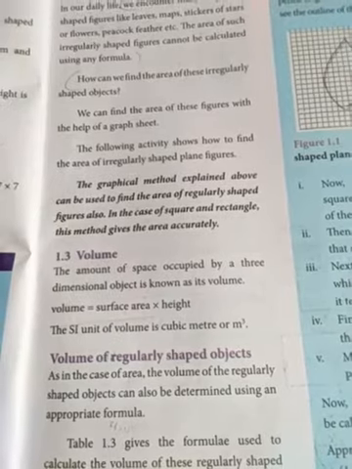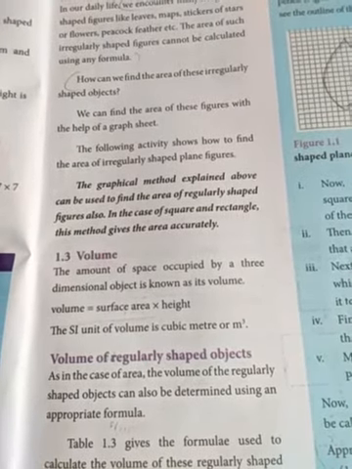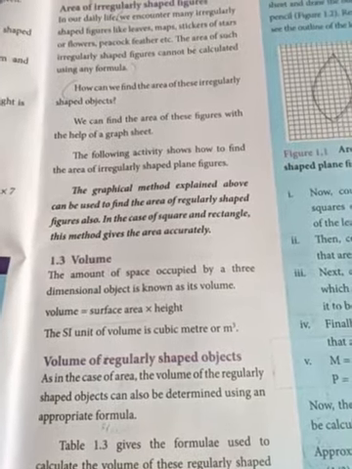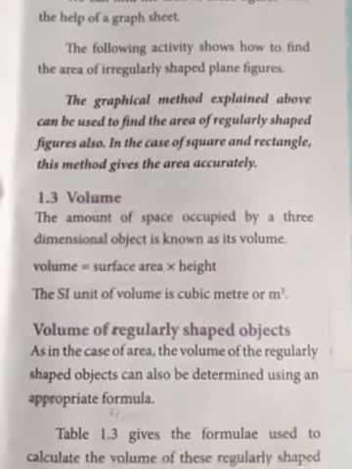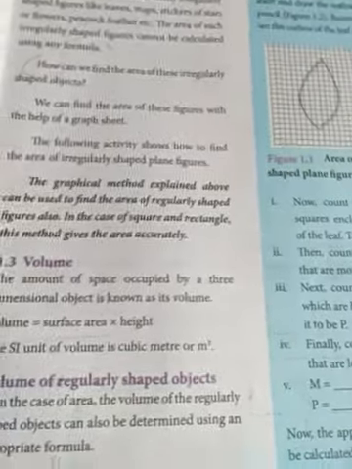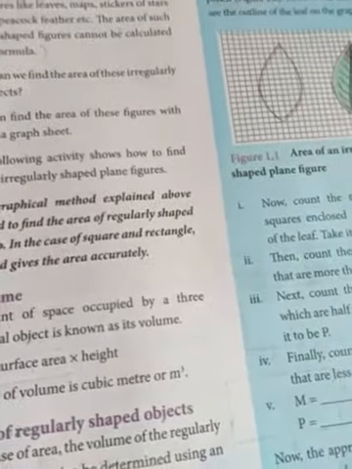We calculate volume as surface area into height. For a square box, we measure the height also. The SI unit of volume is meter cube, as you already saw in the formula.